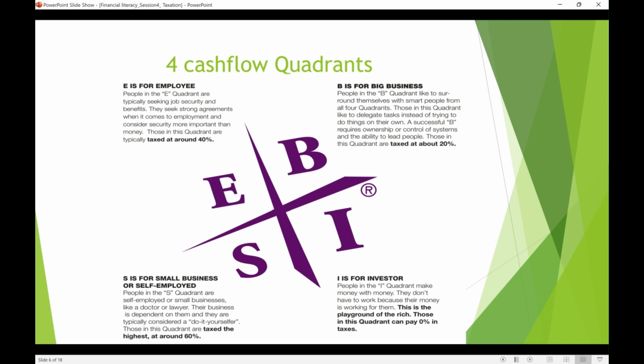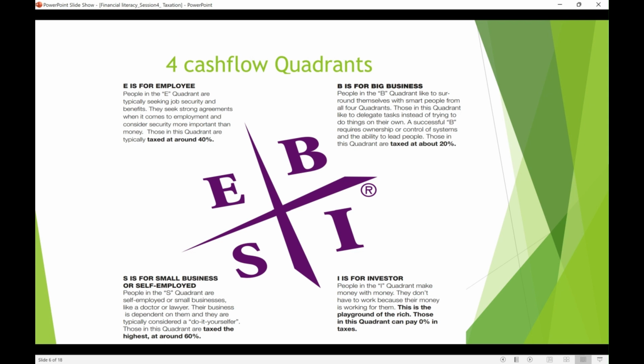And then we have business people who run businesses, and they also pay taxes. Another quadrant is investors, who invest money in any business, shares, or properties. So those are the passive income group. But we have to see how much they pay. An employee pays up to around 40% tax, and small businesses pay up to around 40 to 60%. It depends on which country we are in and what the tax brackets are. And then big business also pays, but they pay around 20%. These are just comparisons of who's paying how much.